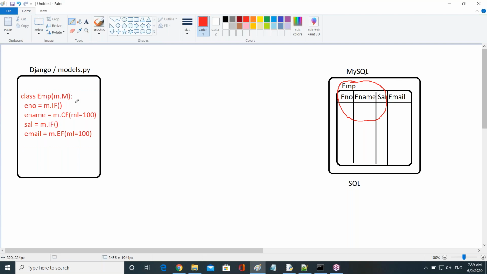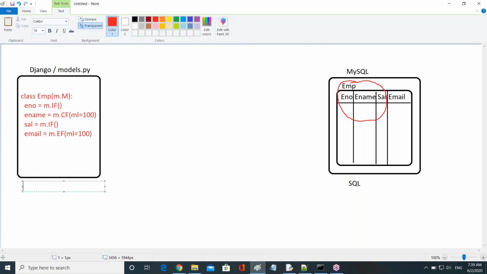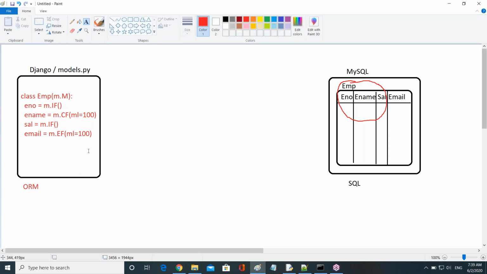Compared to SQL language code, it's very simple, guys. It is the ORM language code, that's all. So don't think ORM is again a very big language like SQL or Oracle. No, right? It's very simple like this.